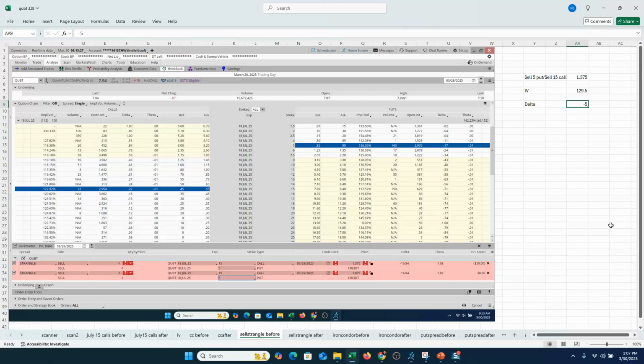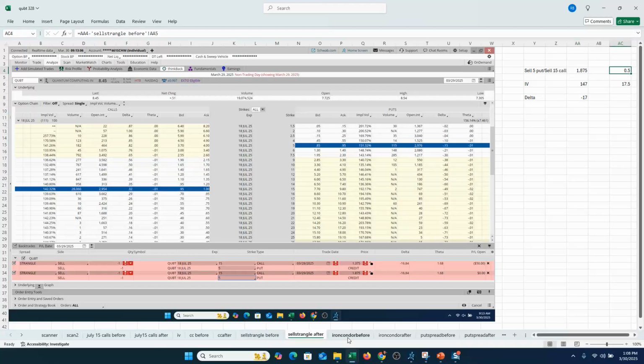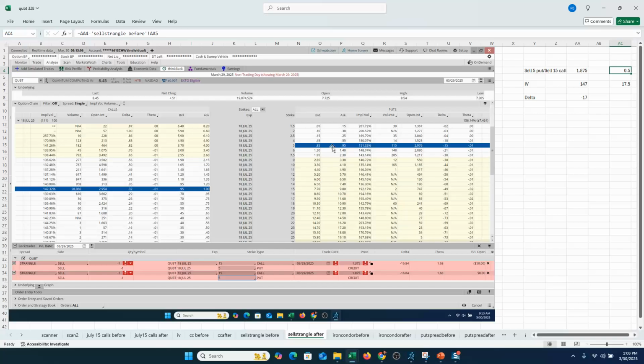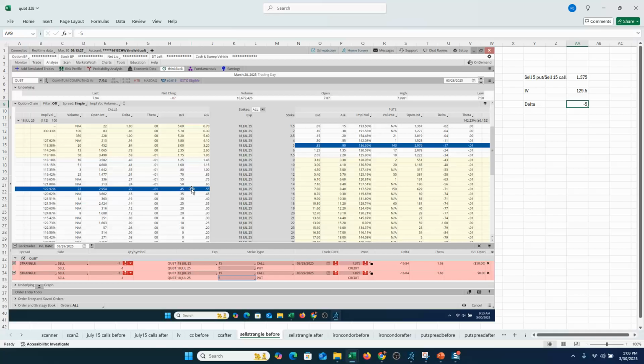So that shows you the big edge you get with that kind of jump in implied volatility, as both puts and calls jumped dramatically. You can see the puts were 85 to 90 right before the big call buyer. After the big call buyer, they actually went up a little bit. They were 85 to 95, even with the stock up 50 cents. The calls basically, or the puts I should say, stayed pretty much unchanged, crept up a little. More importantly, those calls closed at 97 cents after the big call buyer, before they were 50. So that sell strangle, that's where the explosion really came from.